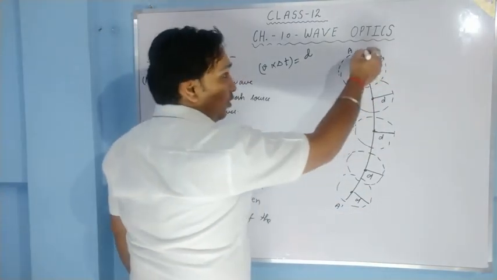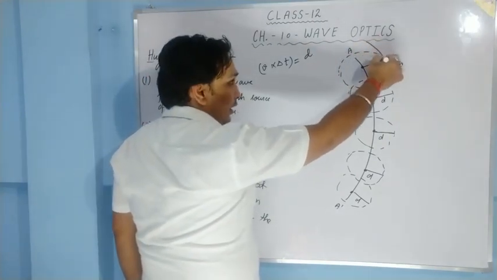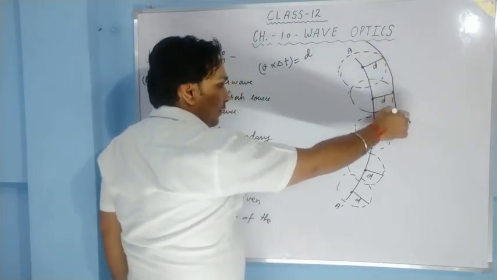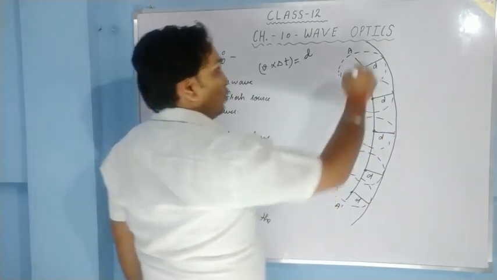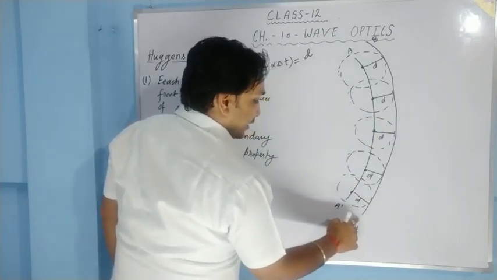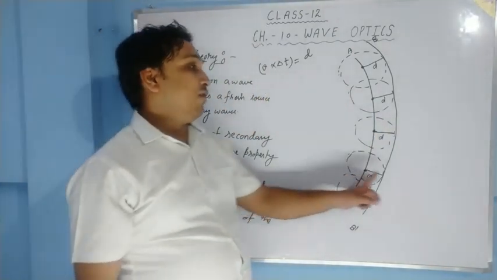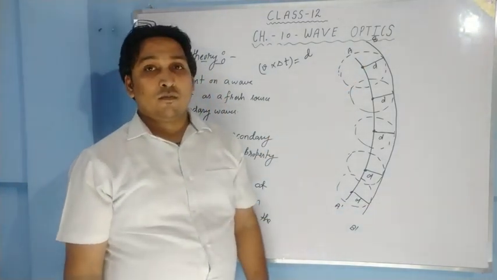Now we draw a common tangent of all the spheres together. So this tangent BB dash is called the forward envelope of the given wavefront AA dash. Is it clear?